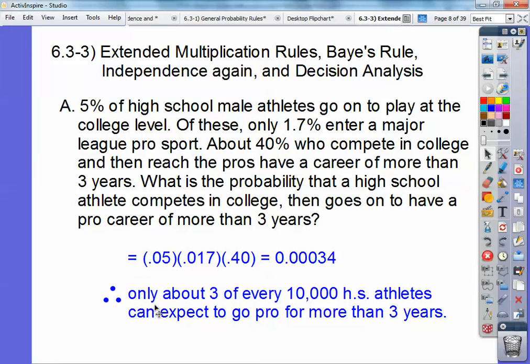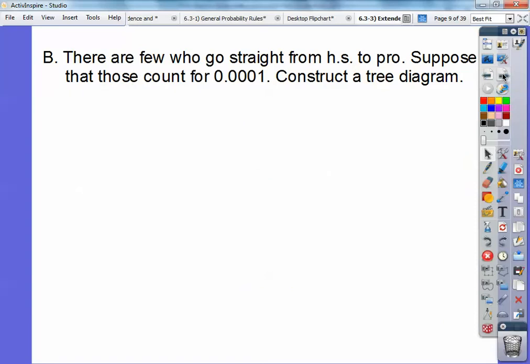But therefore, only about 3 in every 10,000 high school athletes can expect to go to pro and play pro for more than 3 years. And those are just the athletes. All the other ones that didn't play sports are not included in that.